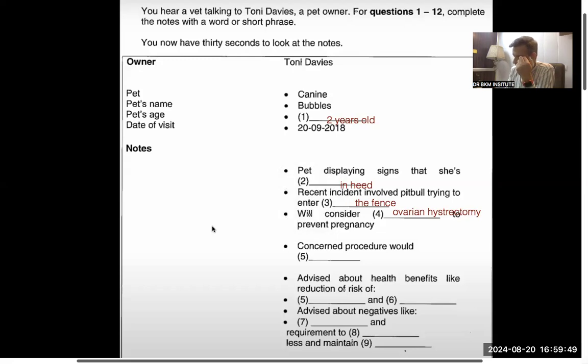She'll be much calmer afterwards, and you won't have to worry about annoying or messy heat cycles. Oh goodness, no, I wouldn't want to hurt her. Is there any other way? Don't worry, it's a relatively painless procedure, and it's all done under anesthetic, and it's over within hours.